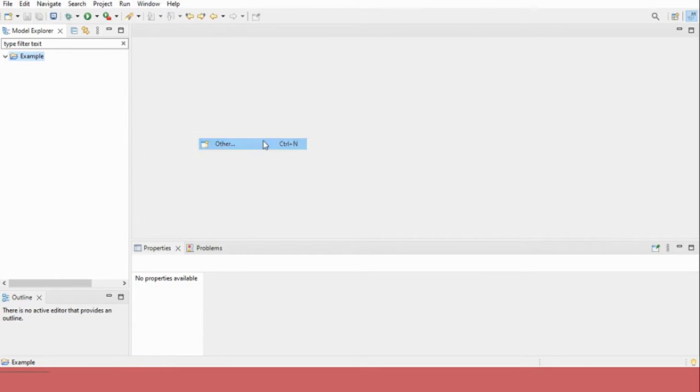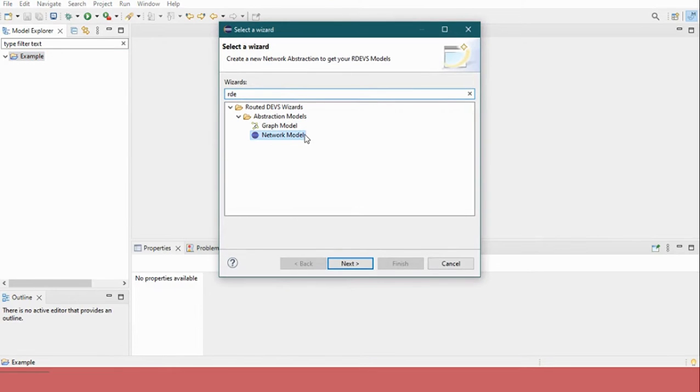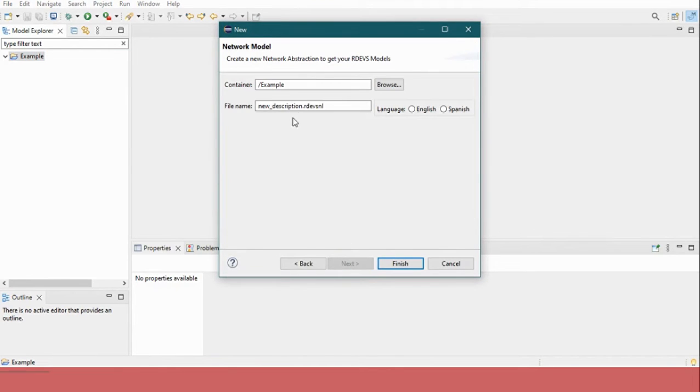First of all, the modeler has to create the specification file using the wizard that the plugin offers. The modeler at this point can set a name for the file and also choose the language he will use to work with. If no language is selected, it will be English by default, and the value of the language selected is saved with the file.